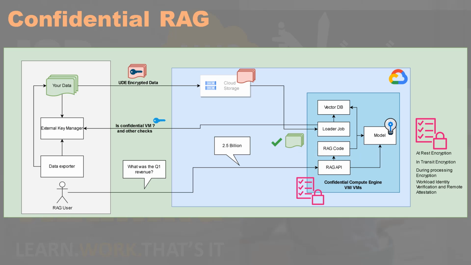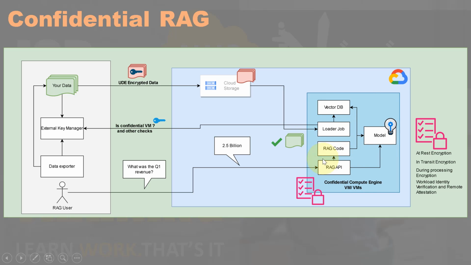This architecture actually achieves ubiquitous, so ubiquitous means present everywhere, right? So this architecture achieves ubiquitous data encryption, so encryption at rest, right? Encryption during transit, and the encryption during processing, or encryption during the use, right? And moreover, it also achieves verification that your data is processed only on a confidential VM, right?